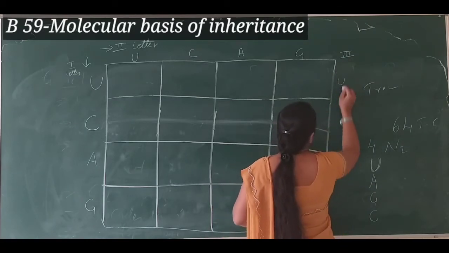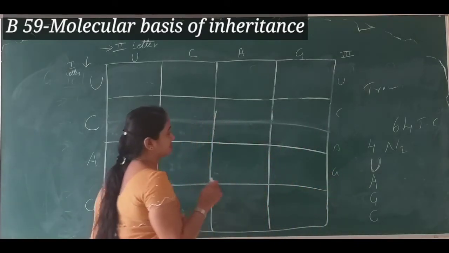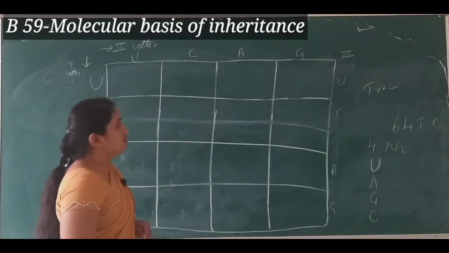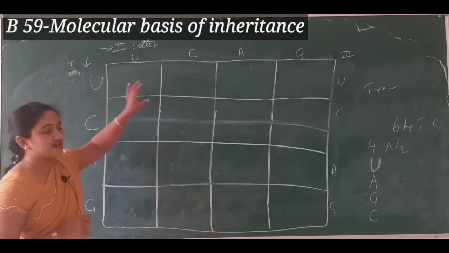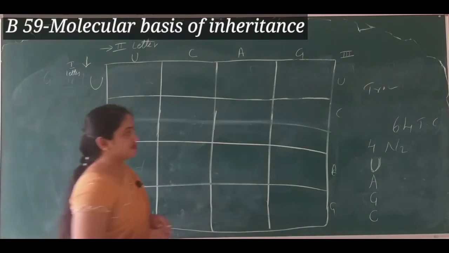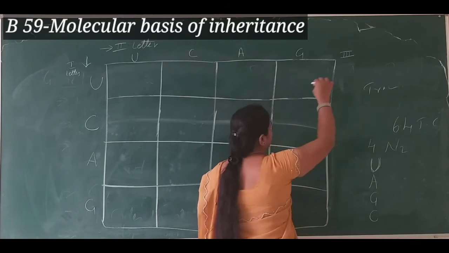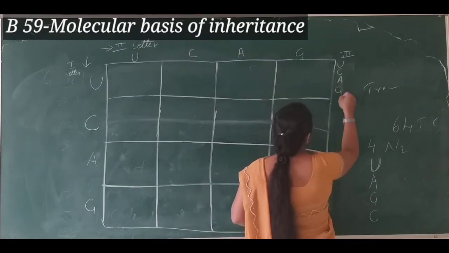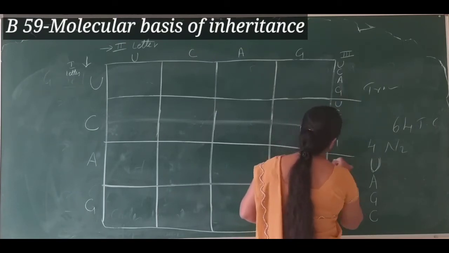So don't write it like UCAG UCAG repeated in the same way, because if you start writing like that you won't get different triplet codons; you'll receive the same triplet codon every time. To avoid that, you have to write like this. Okay.